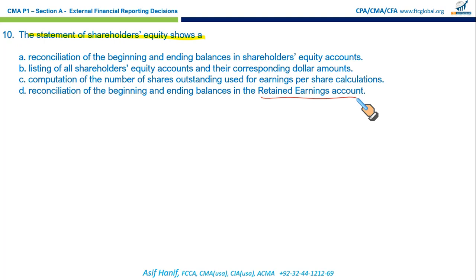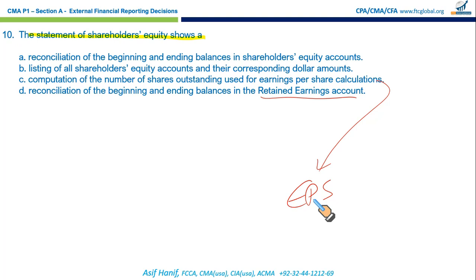Incorrect. C says computation of the number of shares outstanding used for earnings per share calculation. This is again a completely ridiculous option, because EPS calculation, which is a part of your CMA Part 2, Section A, financial statement analysis, is done on the income statement, not here, and that's where we need the number of shares.